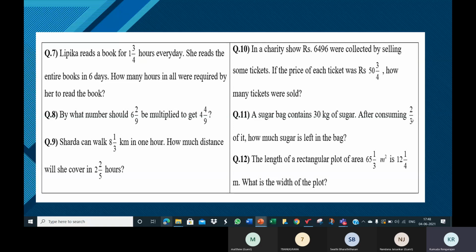So all of you try this. I'll show the answer later. We need to first find, after consuming 2/3 of it, 2 by 3 into 30. That will give you 20. So 20 is consumed. So how much is left? 30 kgs minus what you consumed, 20 kgs. 10 kgs is left in the bag.